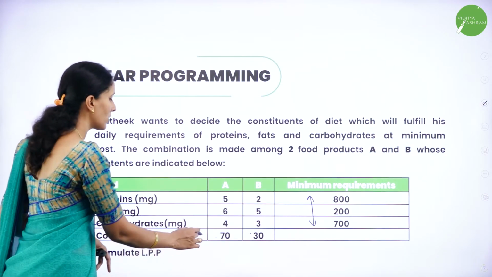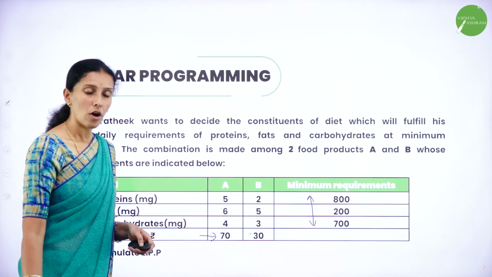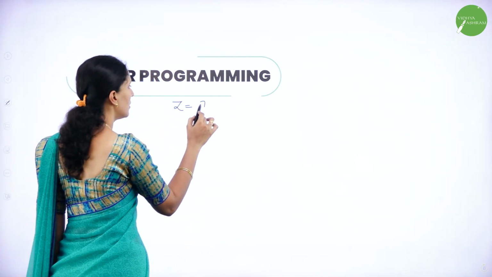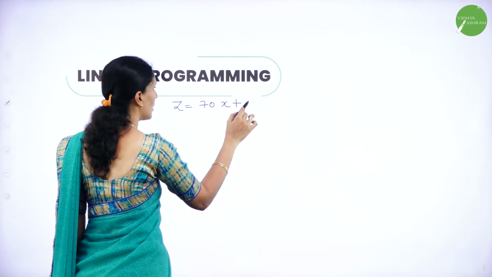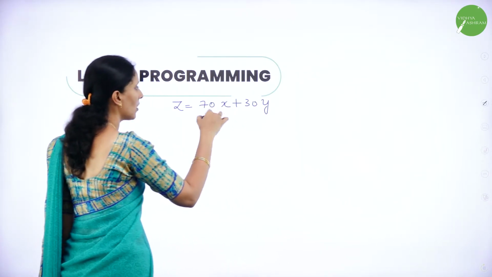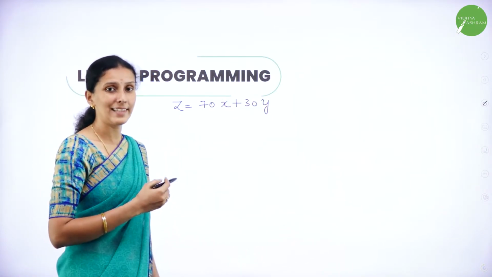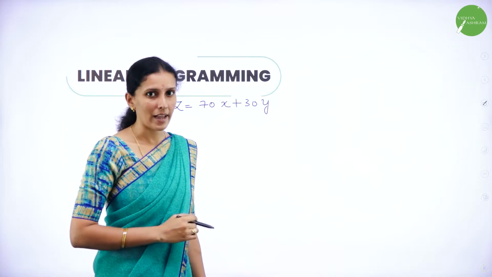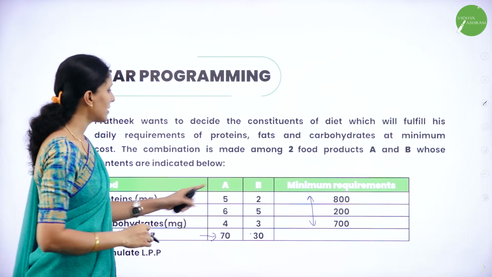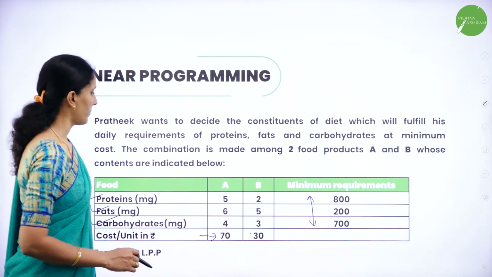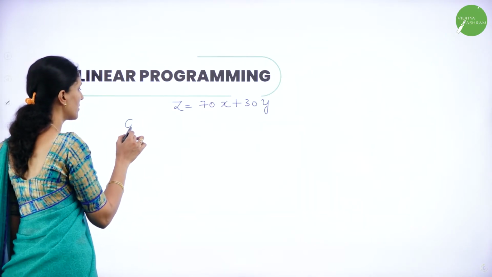The optimal function will be in terms of cost. So how to formulate it? I can write Z is equal to 70x plus 30y. So this is the cost per unit for A, cost per unit for B. So I have to formulate this now. What are the constraints I have? The constraints are for proteins, fats and carbohydrates. So A and B. So constraints